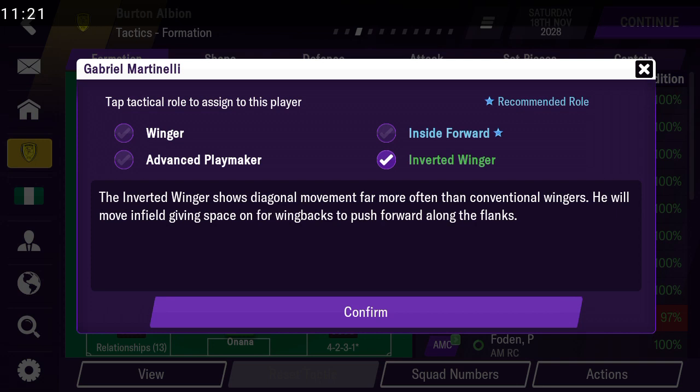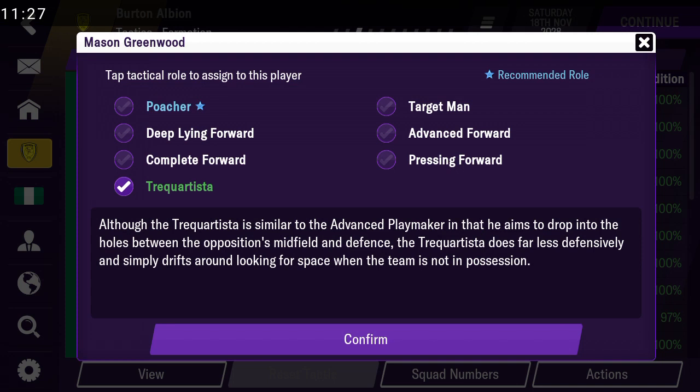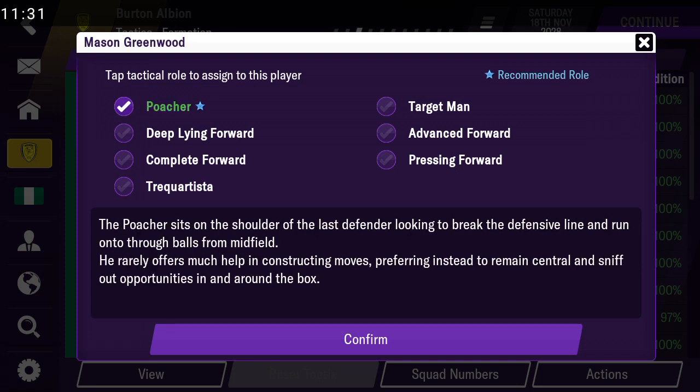So I'm moving to the final one now. This one is the striker role, which is the one giving a lot of people problems. The first is the poacher. This one is simple. They're just strikers that don't do much. They just stand and wait with the last defender and try to get their goals. Someone like Chicharito, and Van Nistelrooy is a good example too.